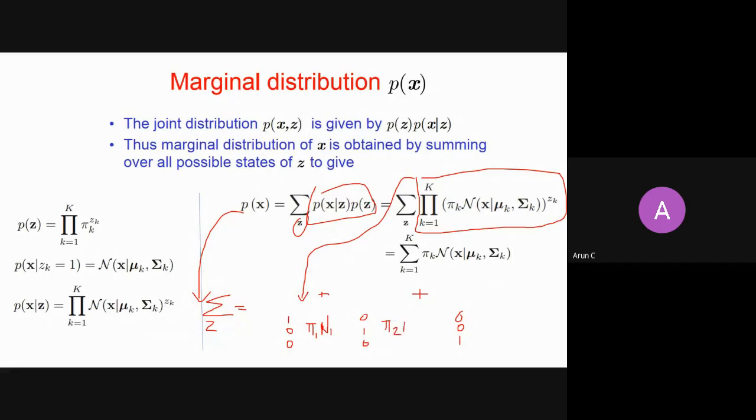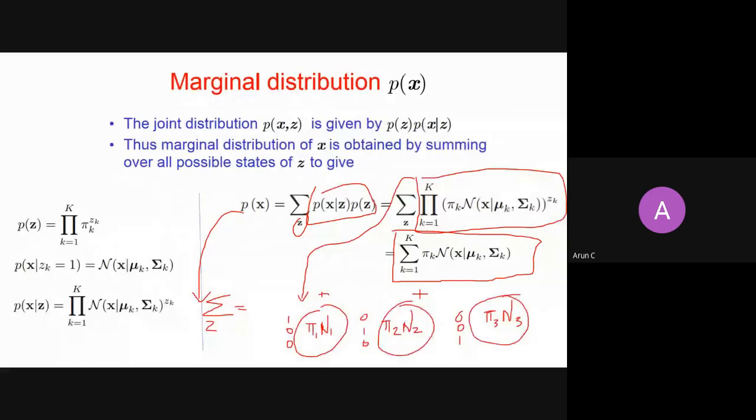Then for the third, 001, Z3 equals 1, and hence I will get pi3 and normal 3. If I sum them up, concisely it is a sum over k, where k equals 1, 2, 3, of pi k times normal k. So this is how you can write the probability of X.